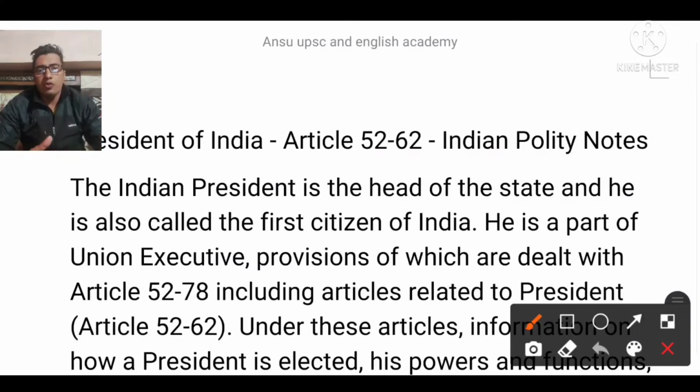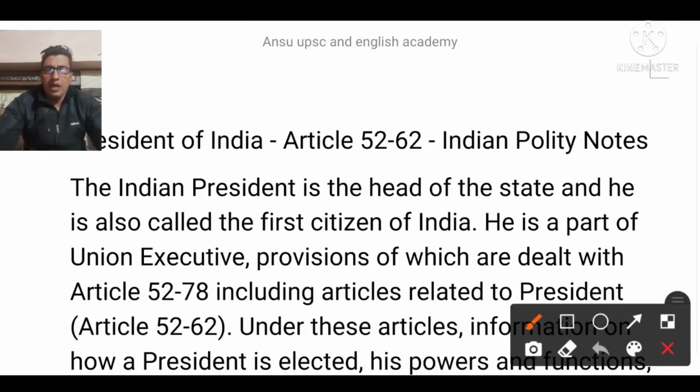If the president resigns or is not available due to death, then the vice president acts as president. If the vice president is not there, then the Chief Justice of the Supreme Court would be eligible to become president. This is the hierarchical structure and we have to follow it.